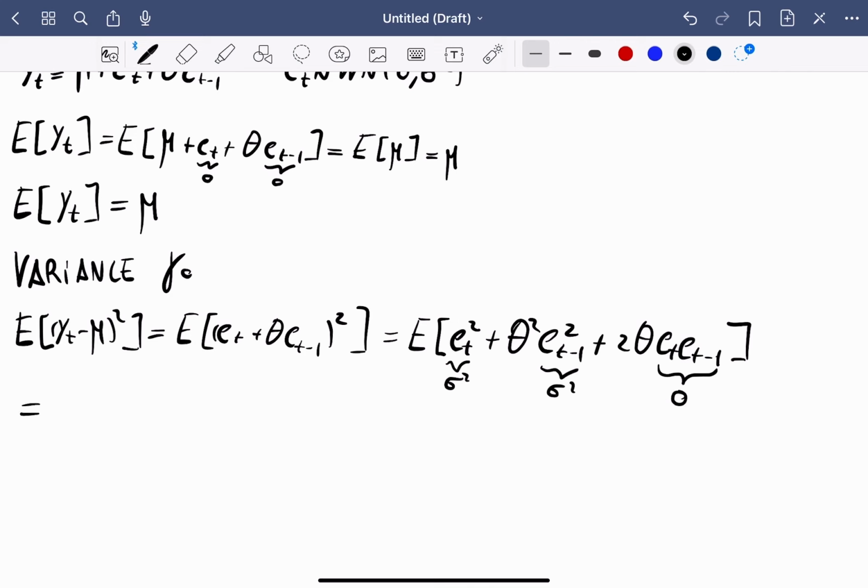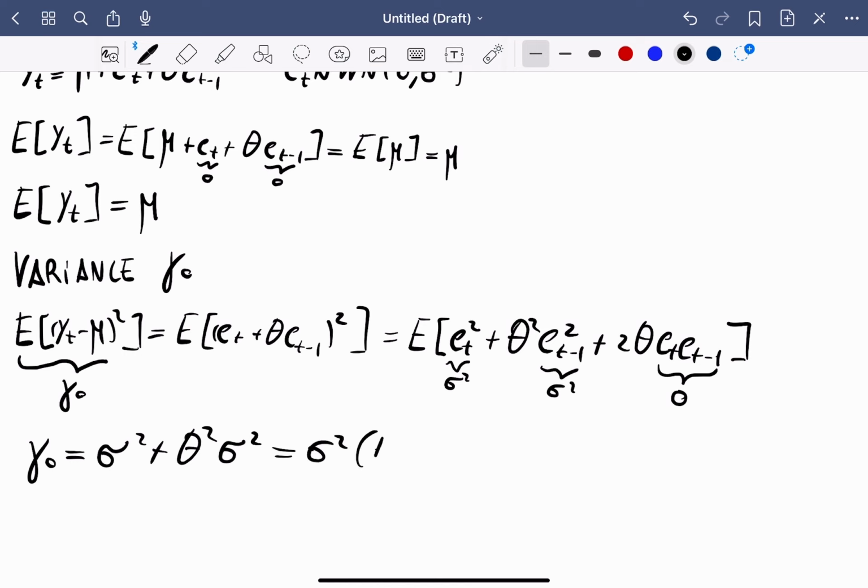So the variance, gamma 0, will be equal to sigma squared plus theta squared times sigma squared. That is sigma squared times (1 plus theta squared).